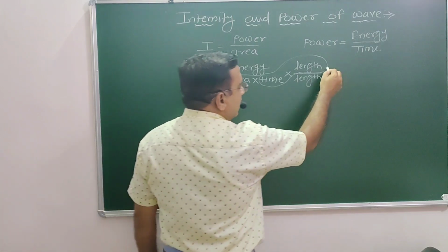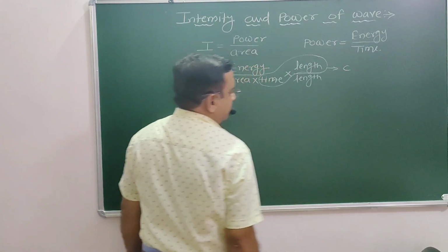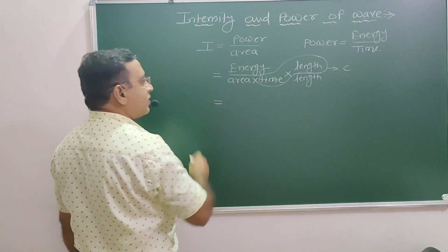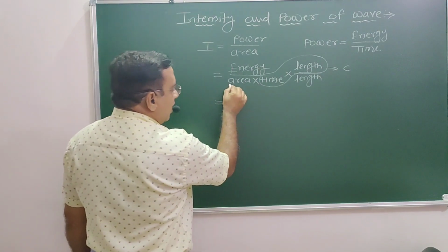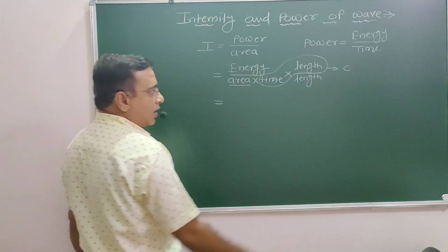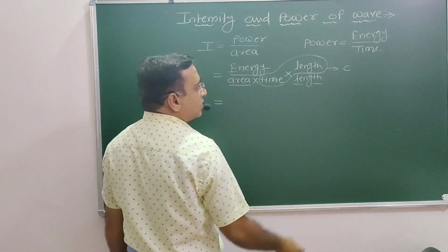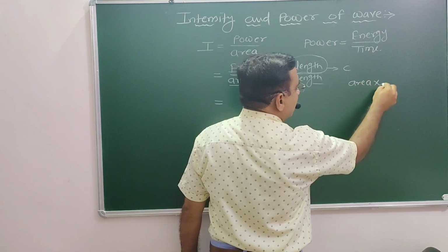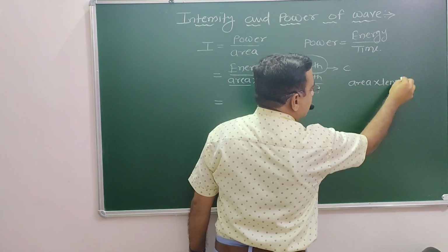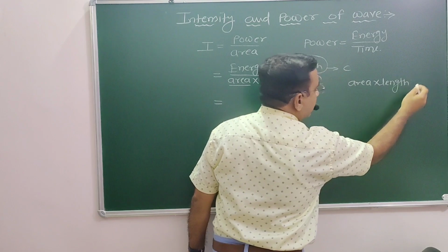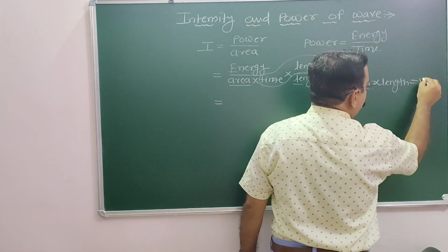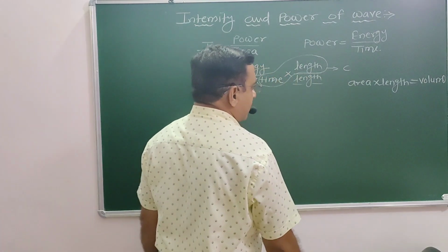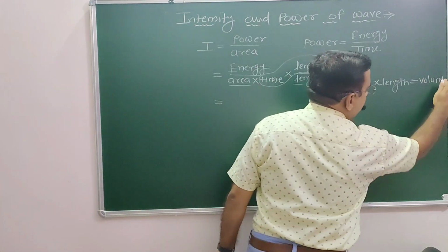We can denote it by the symbol c. So here once again, one factor we have: the area and the length. We know that area into length is nothing but your volume.